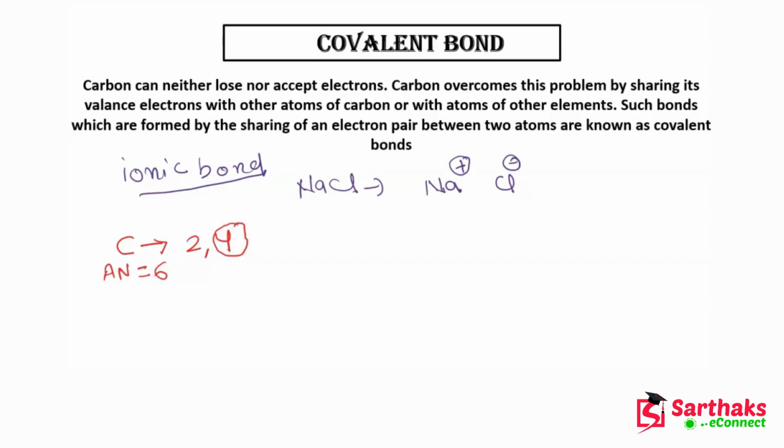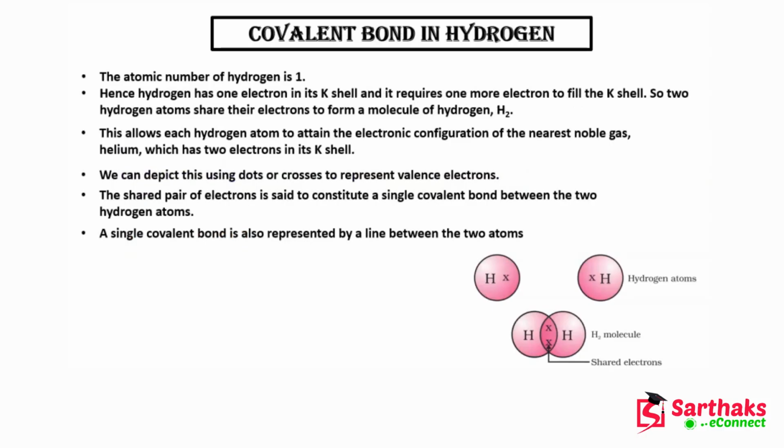Okay students, so here we are. Here we will talk about the covalent bond in hydrogen. By understanding this, you will be able to know how a covalent bond is formed. The atomic number of hydrogen is 1.